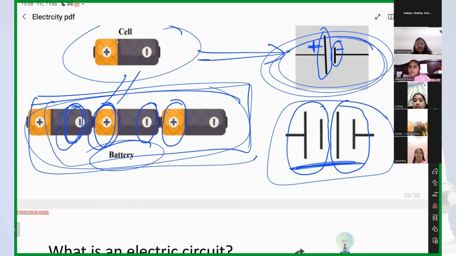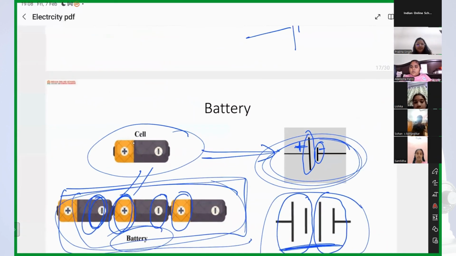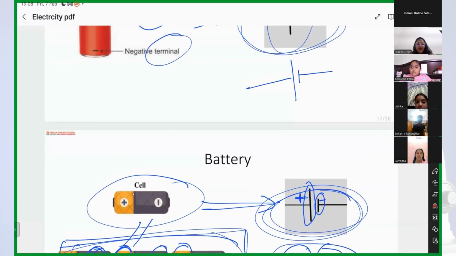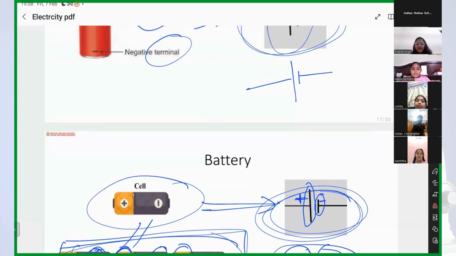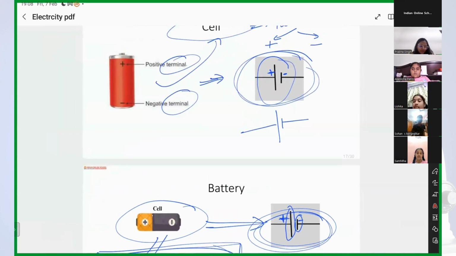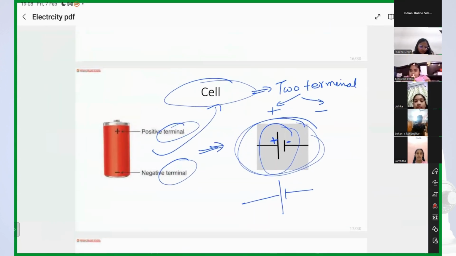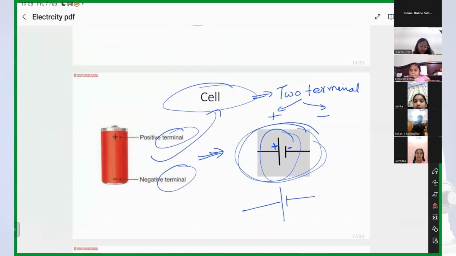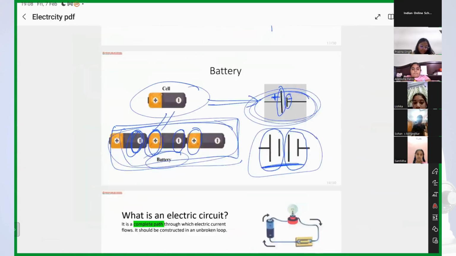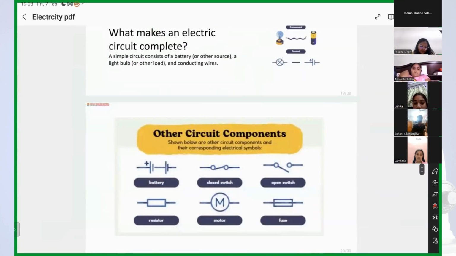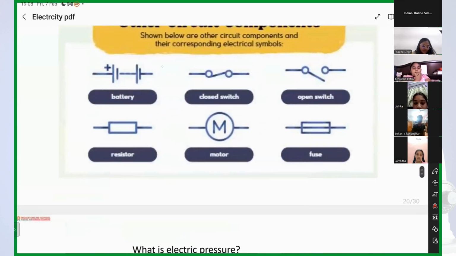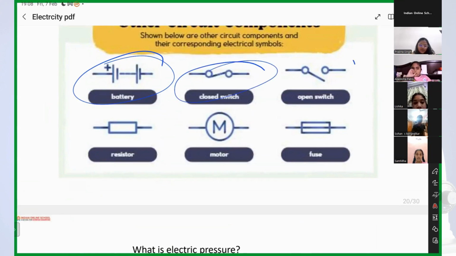You get it? Yes, ma'am. How many terminals does a cell have? Two terminals. Yes, one positive terminal and one negative. Very good. Okay, so these are some symbols. These are symbols of a battery, right? This is a closed switch. This is an open switch, right? Any problem in that? No, ma'am.